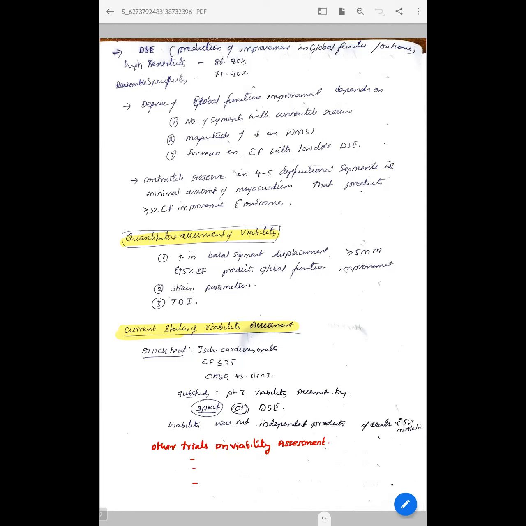So what is the current status of viability? We have already discussed viability assessment. One is the STITCH trial, which studied ischemic cardiomyopathy patients with EF less than 35 undergoing CABG. They were categorized to CABG versus medical therapy, and in a sub-study there was a group of patients in whom viability was also assessed either by SPECT or DSC, but viability was not an independent predictor of death or 5-year mortality. There are various other trials which you can go through.